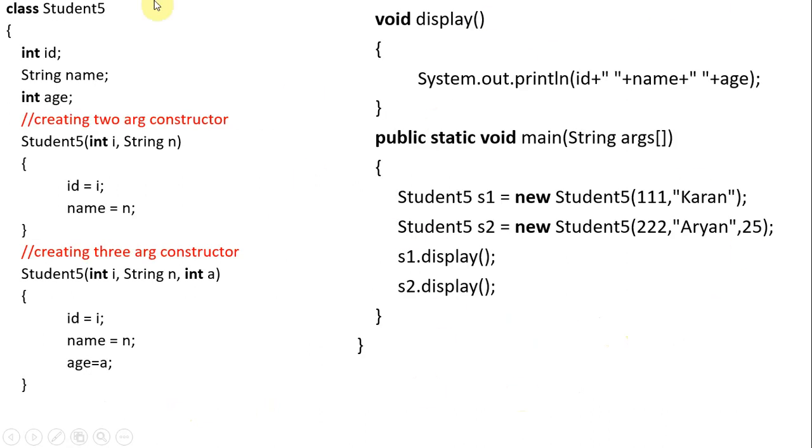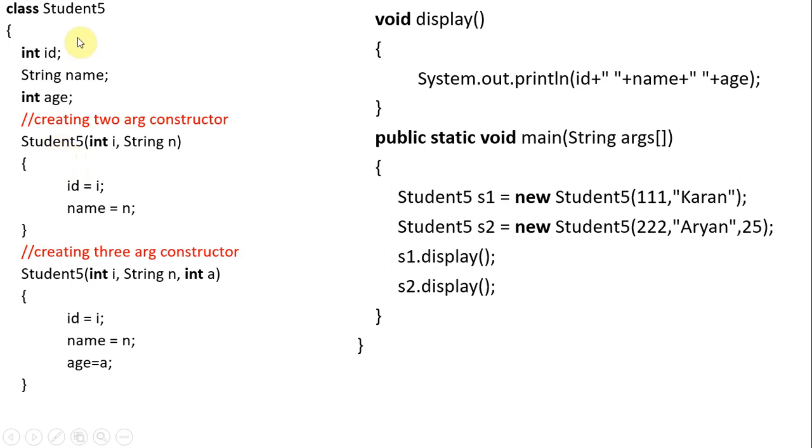Here is an example. Here I am creating a single class Student5, with id, name, age, three variables. Then I am creating two constructors, Student5, Student5. Are these constructors? Yes, these are constructors. Why? Because they have the same name as the class name, Student5, Student5. So they differ in the parameters: int i, String n, two parameters. Here we have three parameters. So they differ in the parameters.